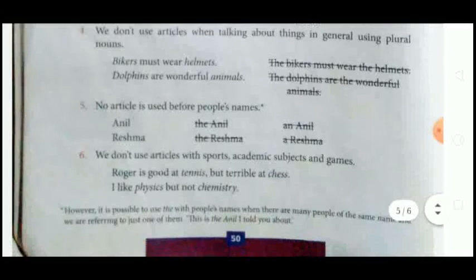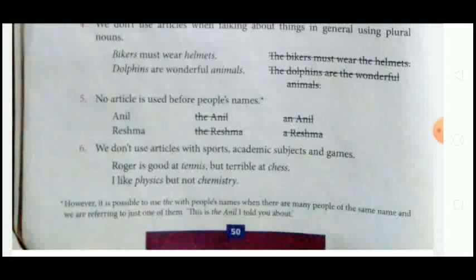Fifth one: no article is used before people's names, like Anil, Reshma, or any of the names. But if it is about any great personality, then we use the. For example, the Mahatma Gandhi, the Sardar Vallabhbhai Patel. For them we use the because they are great personalities.